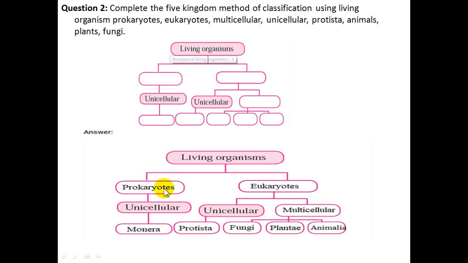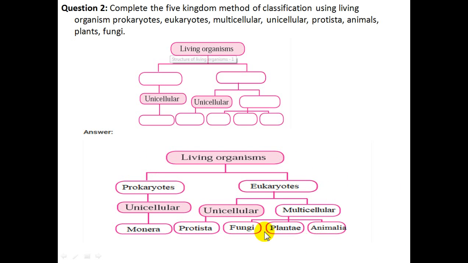Living organisms are divided first into prokaryotics and eukaryotics. After prokaryotes, Whittaker considered unicellular, because he found that most prokaryotic organisms are unicellular, and the Monera kingdom has been classified here. In eukaryotics, he considered two: unicellular and multicellular. In unicellular, Protista, while in multicellular, fungi, Plantae, and Animalia.